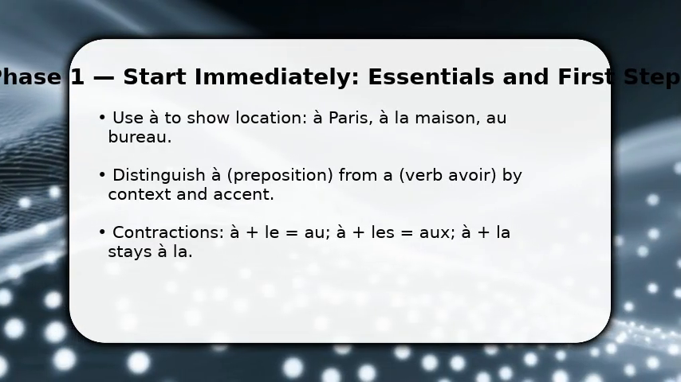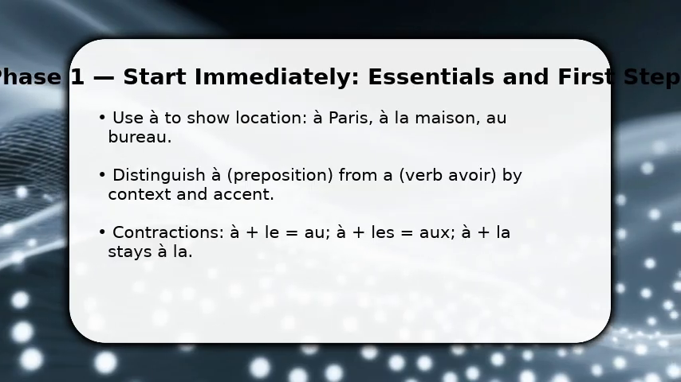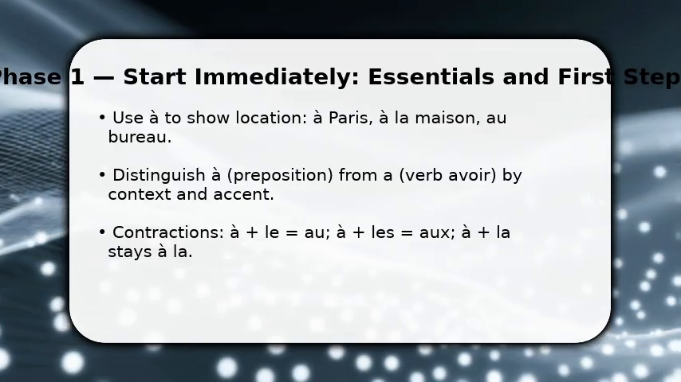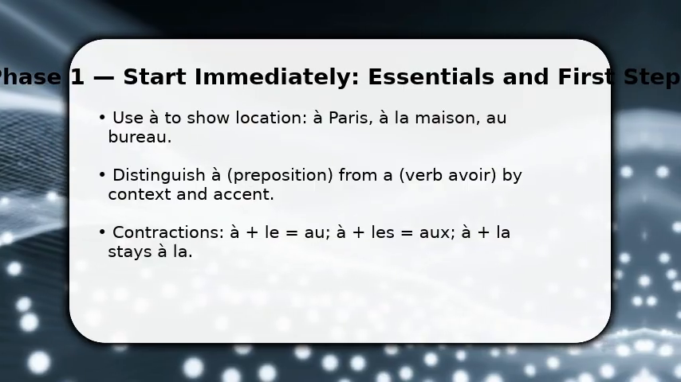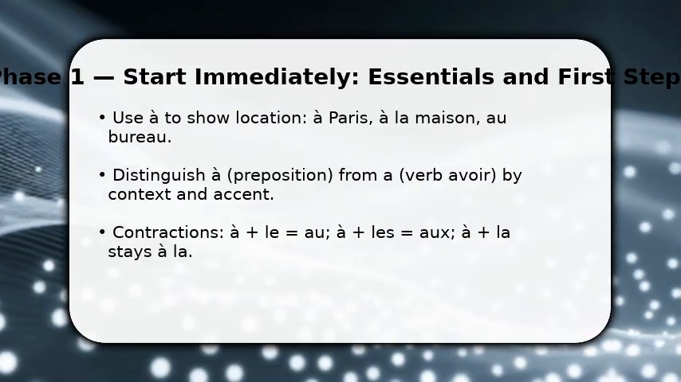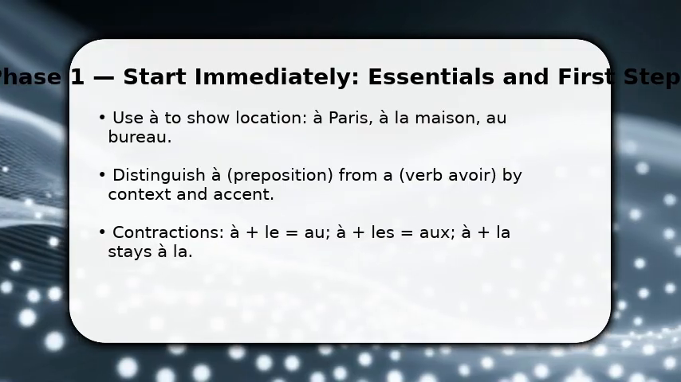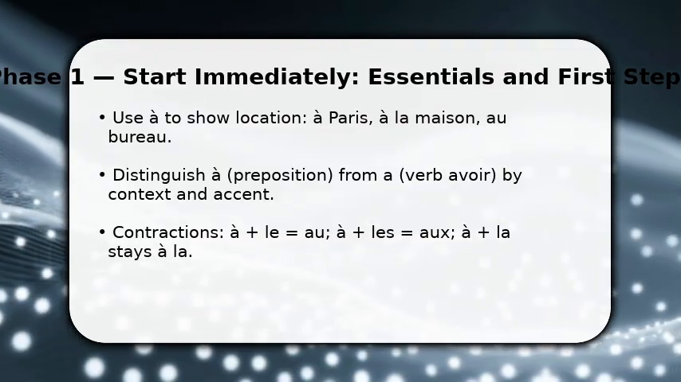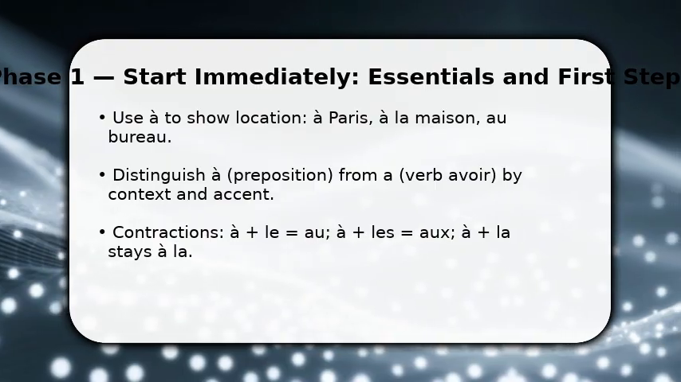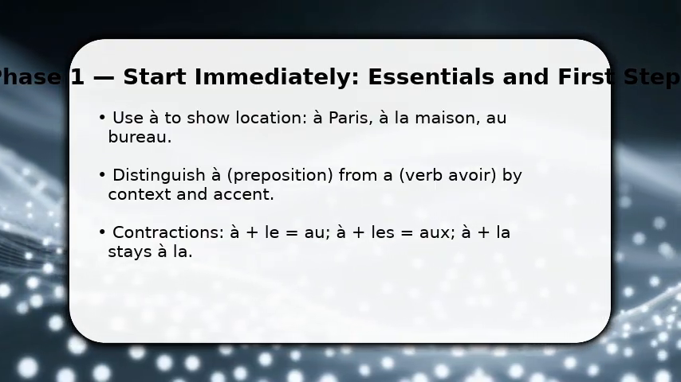You start by spotting contexts where English uses to or at before cities, buildings, and events. Once you see a masculine singular noun, use au, with plural nouns use aux, and make sure to keep à la for feminine nouns. Practice aloud: Je vais à Paris, Je suis au bureau. This trains mouth shape and rhythm.